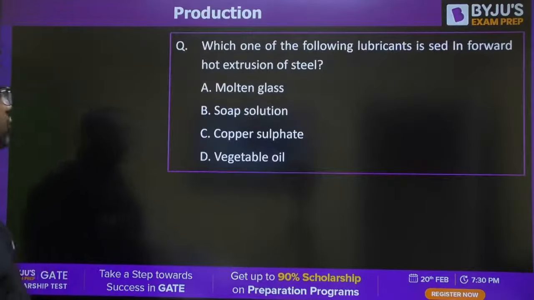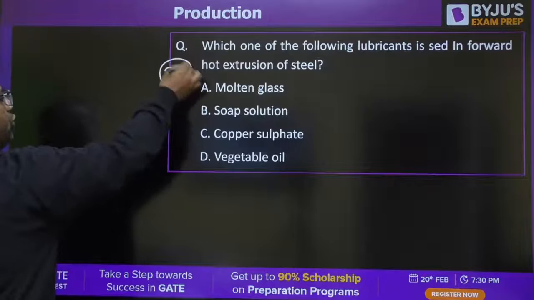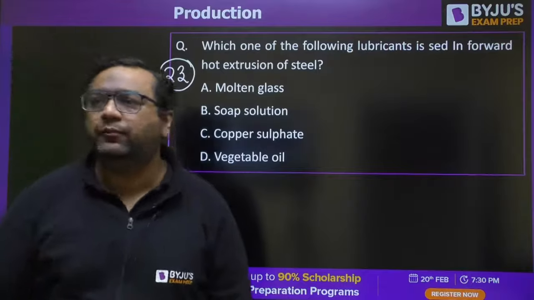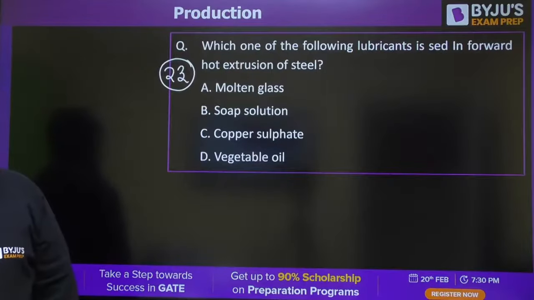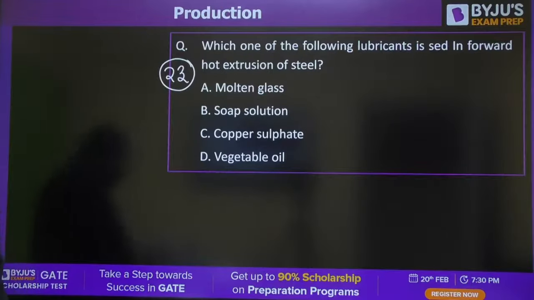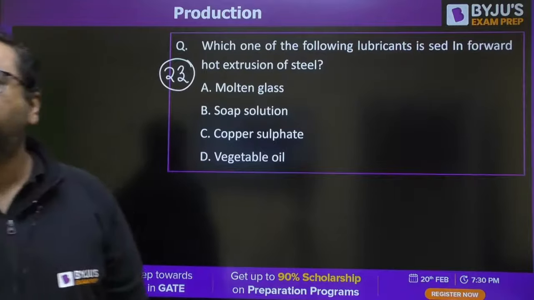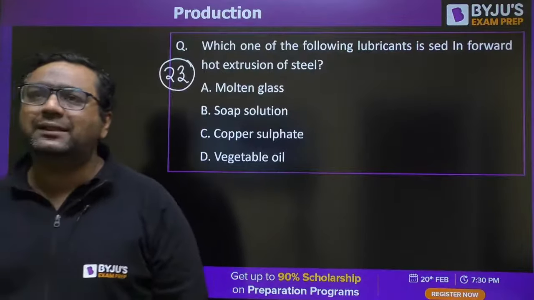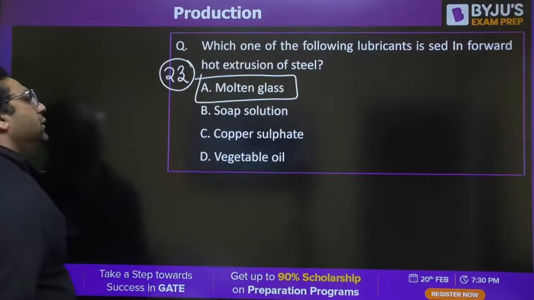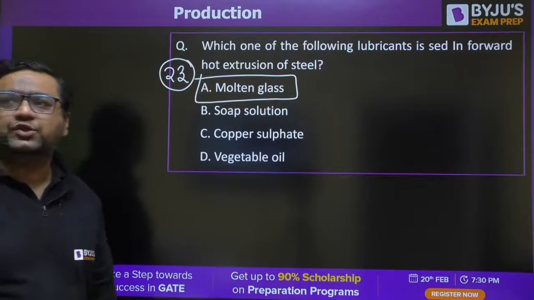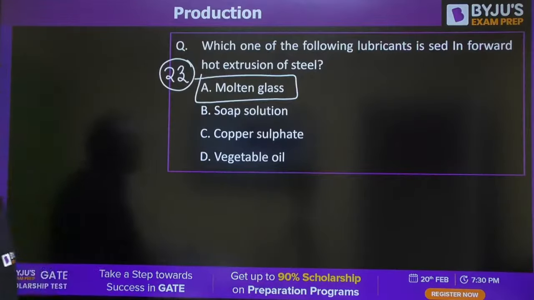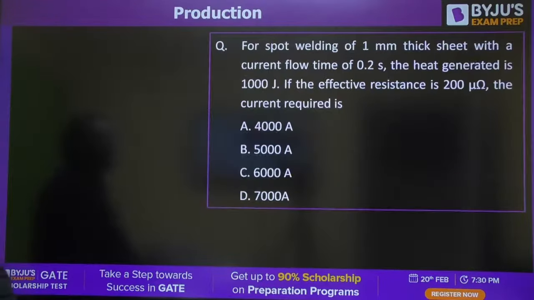Moving to question number 23, guys. About hot extrusion. Which of the following lubricant is used in hot extrusion? After that, we have two more questions. Graham Bell is saying the answer to be A, which is correct. Molten glass is used for extrusion of steel. Wonderful, wonderful.